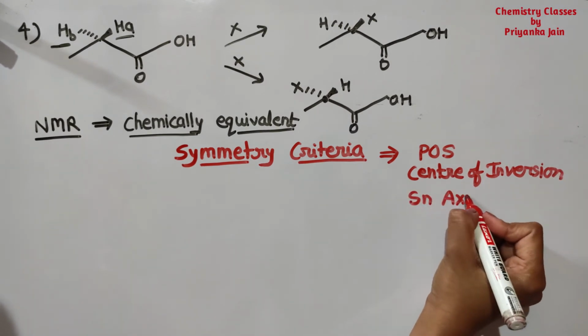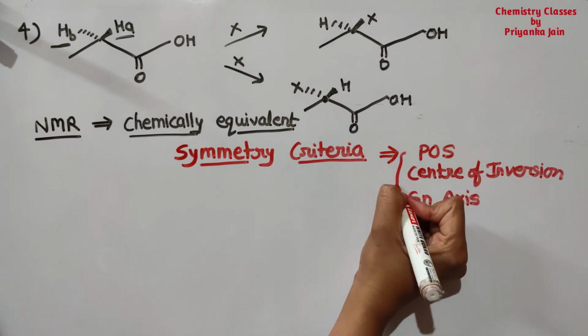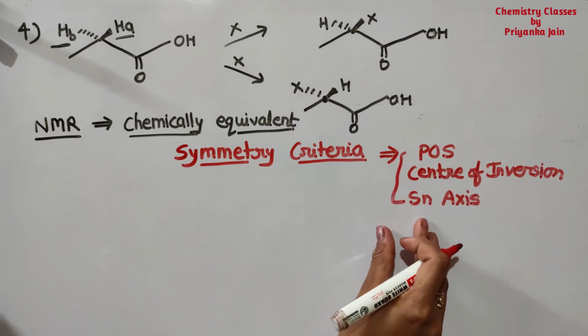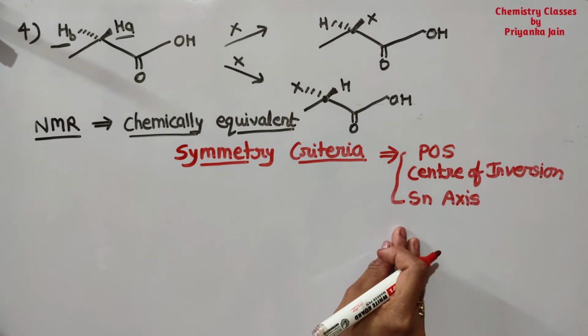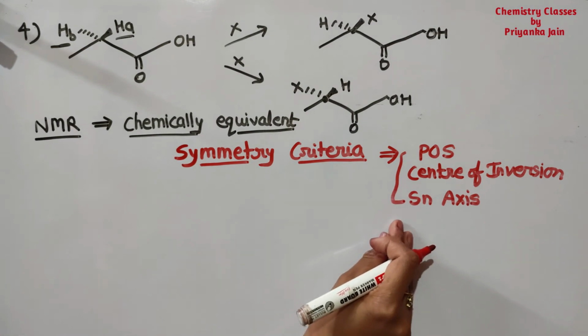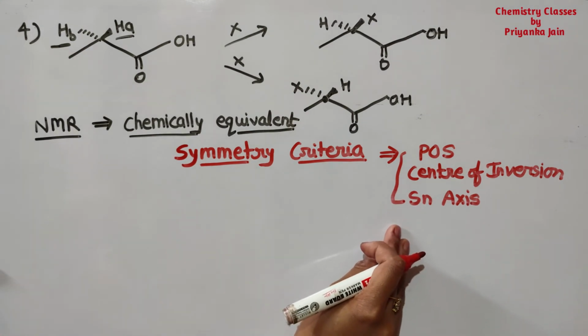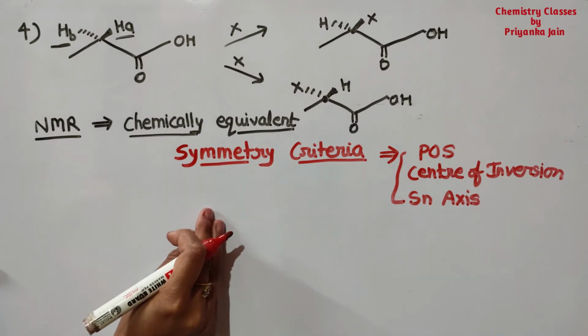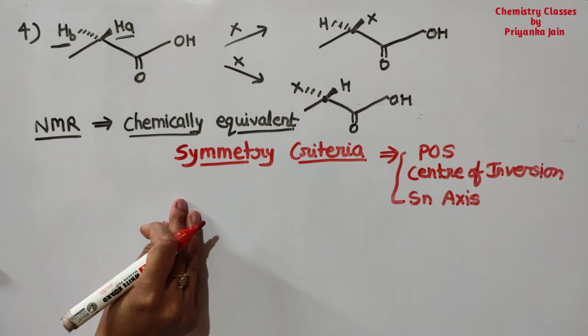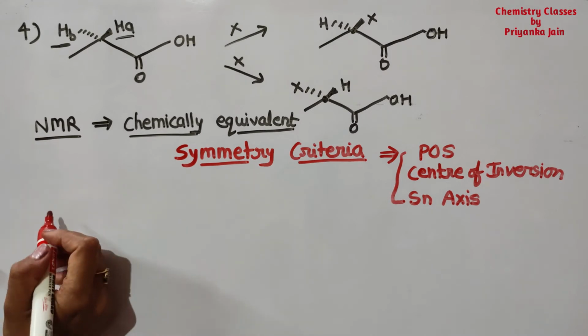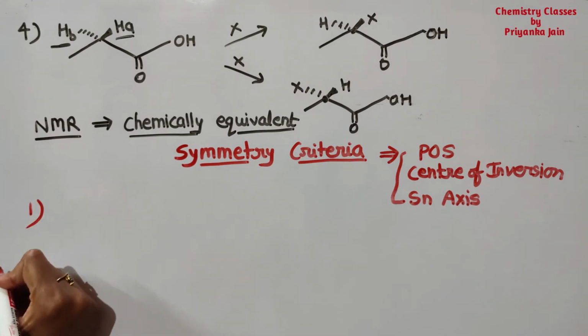Anything out of these three things. If any of these symmetry criteria are present and we can interchange the ligands by them, then the two ligands will be enantiotopic ligands. See here with the help of one example.